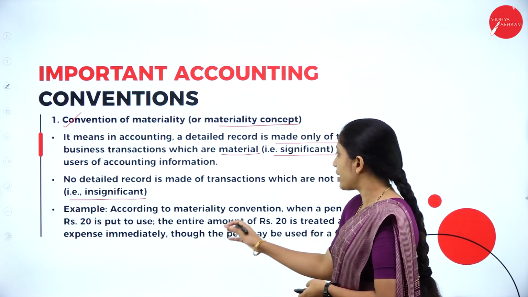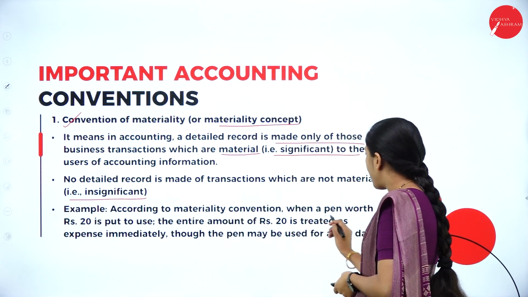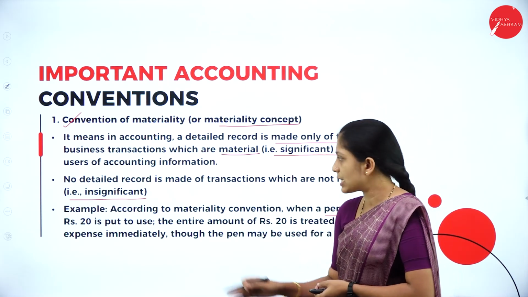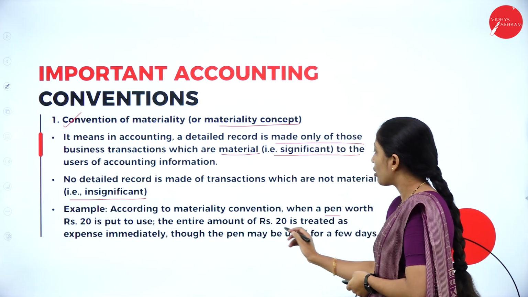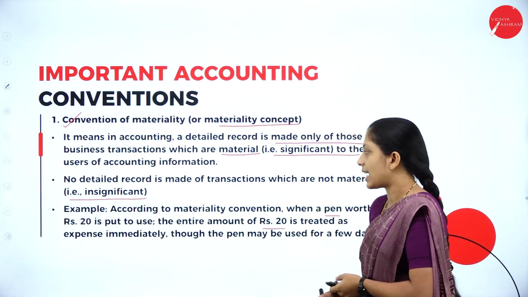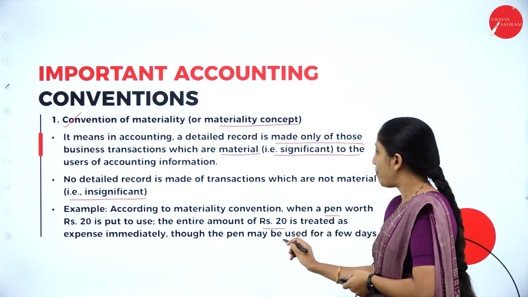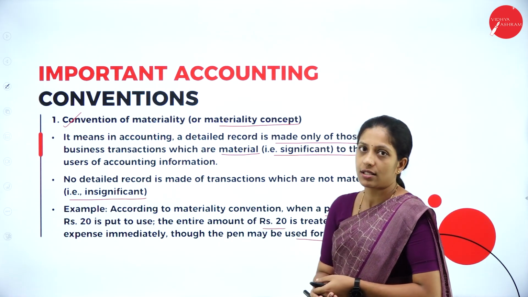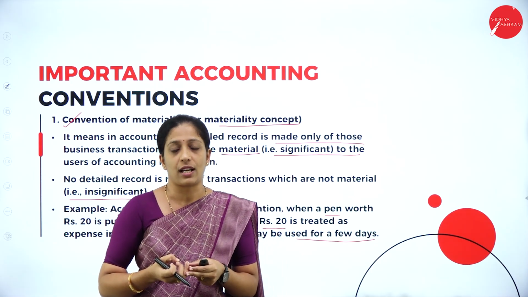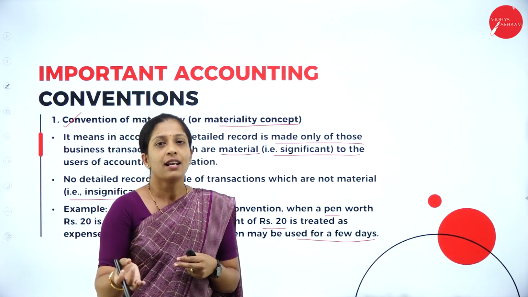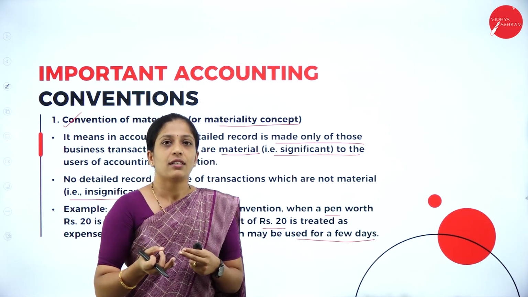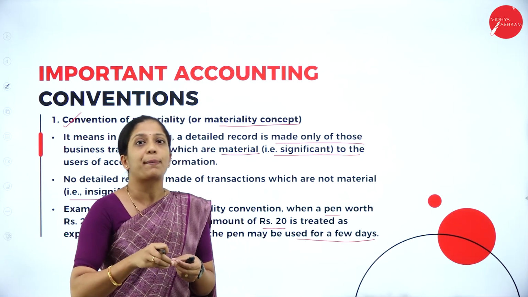For example, according to the materiality convention, when a pen worth rupees 20 is put to use, the entire amount of rupees 20 is treated as an expense immediately, though the pen may be used for a few days. When I purchase a pen of rupees 20, I have paid rupees 20, correct? It is left to me whether I use that pen or not.